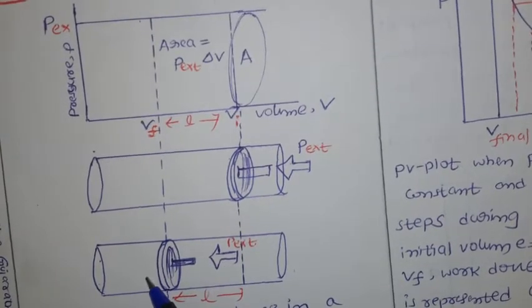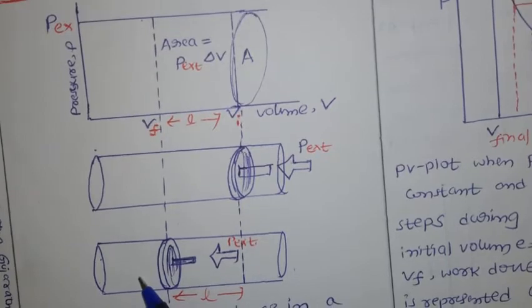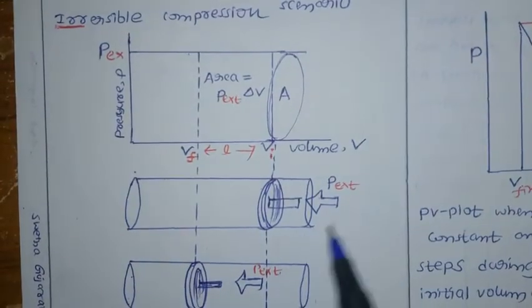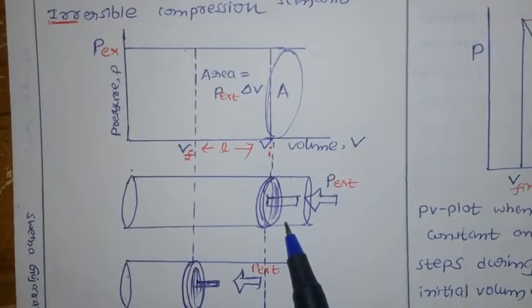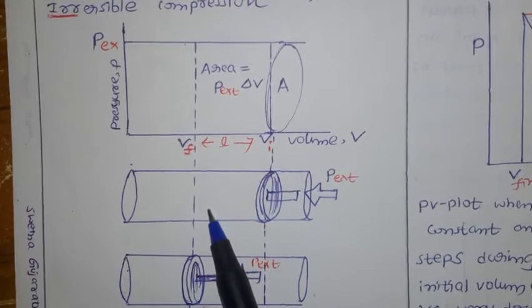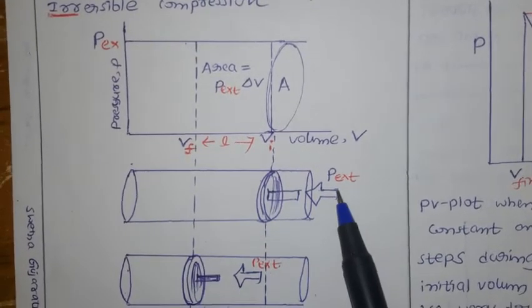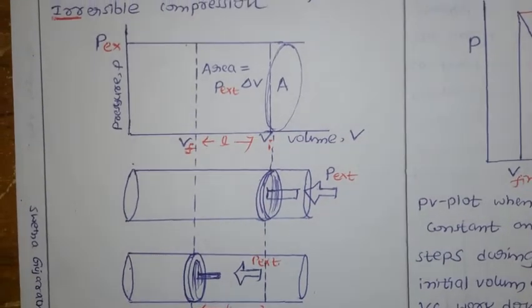Up to what extent? Up to where the external pressure is equal to the internal pressure. Now, what I have done is bring in these changes in a single step, meaning I suddenly applied the pressure. Because of that, the piston moved inward and the external pressure became equal to the internal pressure.